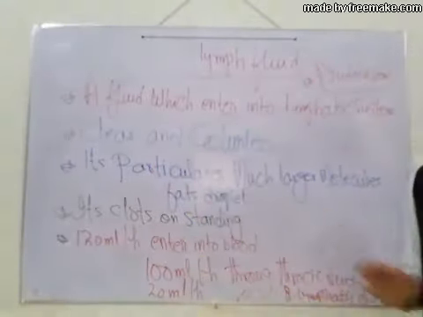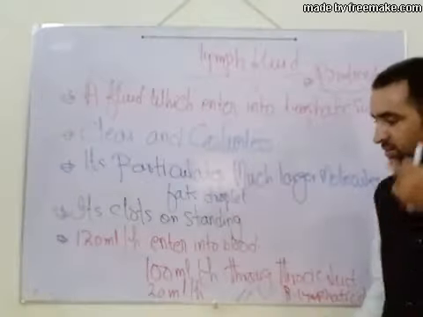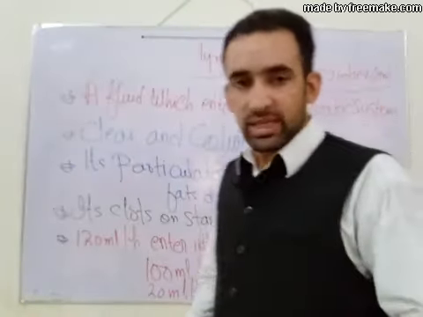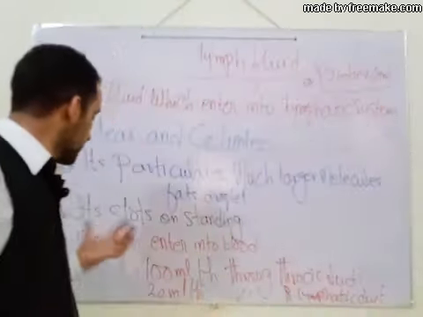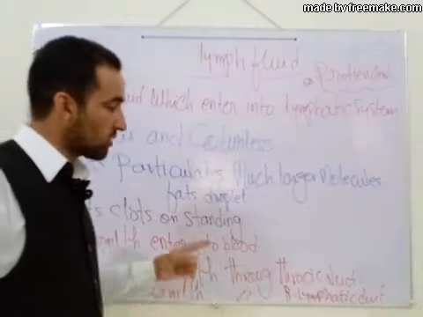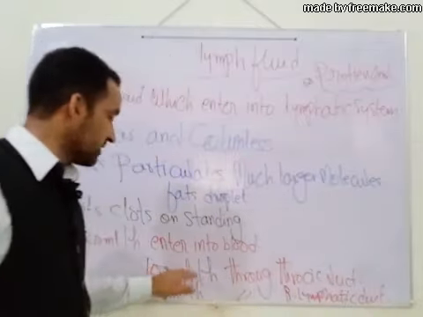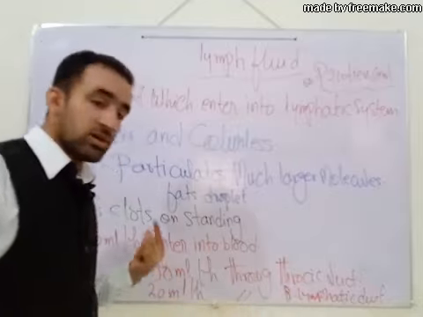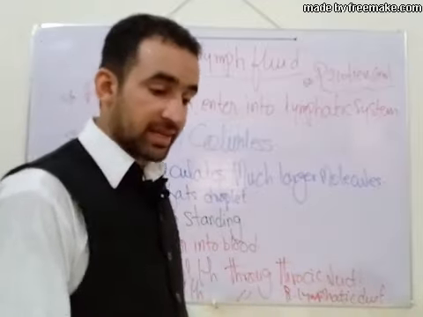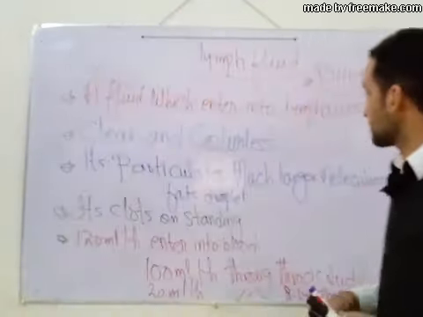Another point, it clots on standing due to the presence of fibrinogen. If we're talking about the rate of flow of lymph fluid, about 120 ml per hour enters into the blood, 100 ml per hour through the thoracic duct and 20 ml through the right lymphatic duct.